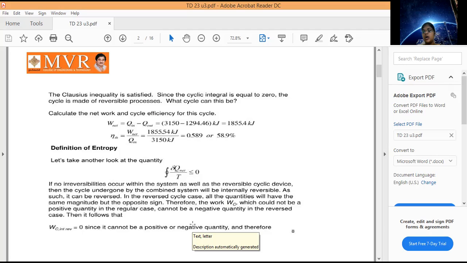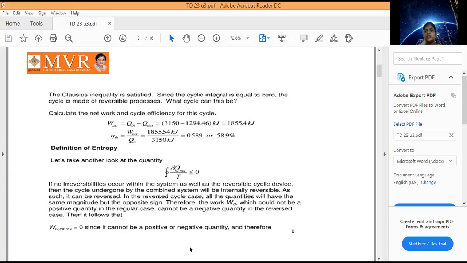If a is equal to b, our cyclic integral will be 0. So that is the meaning of it: the quantities have the same magnitude but opposite sign.